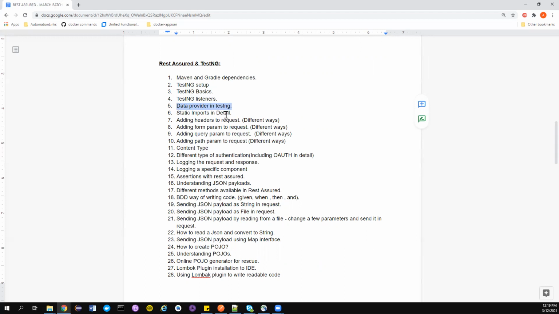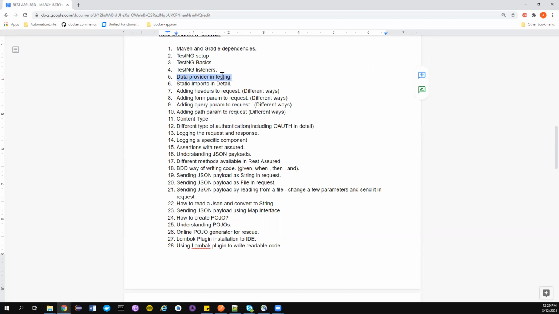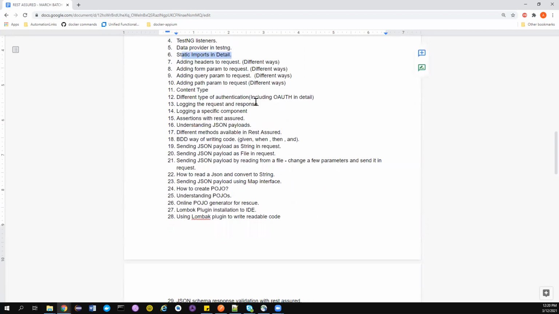We'll also learn what static imports are, because this is very important to understand if you want to work with REST Assured, because we'll be doing a lot of static imports in our tests. So you'll learn about them in detail, and you'll also see different ways to add headers, how we can add form param, query param, path param. We'll see all these things, guys, logging the request and response into the console as well as the Extent Reports.